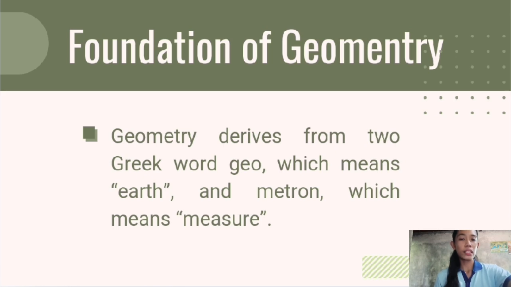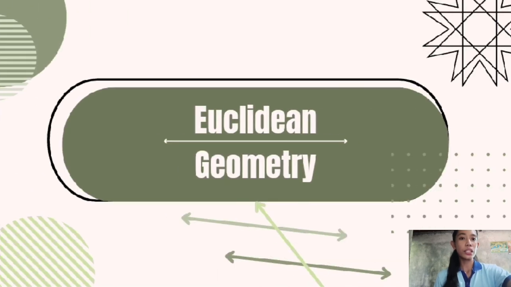In mathematics, geometry is the study of shapes, sizes, locations, and spatial characteristics. It uses figures, angles, planes, lines, and points to analyze and characterize real-world objects and patterns. Now, let's proceed to the next, the Euclidean geometry.